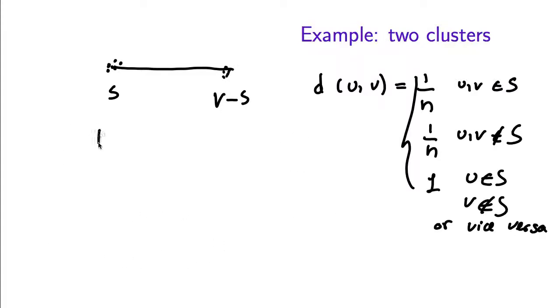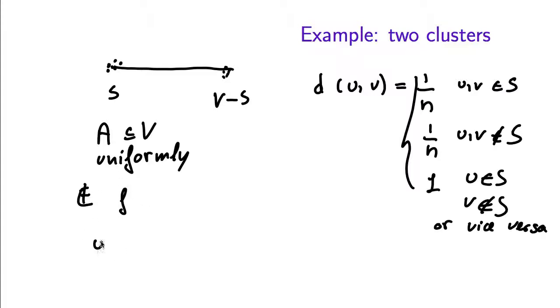Now let's suppose instead that A was chosen uniformly at random among all subsets of V, so that every vertex belongs to A with probability half, independently of all the other vertices. So let's see what happens if, instead of picking a very small A that only contains one element, we pick a large A that on average will contain n over 2 elements. Then this works okay for two elements that belong to the same cluster.